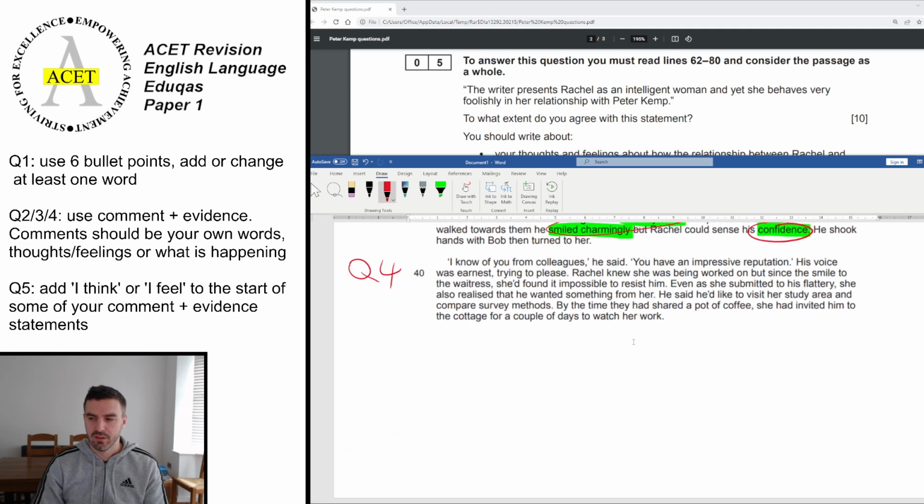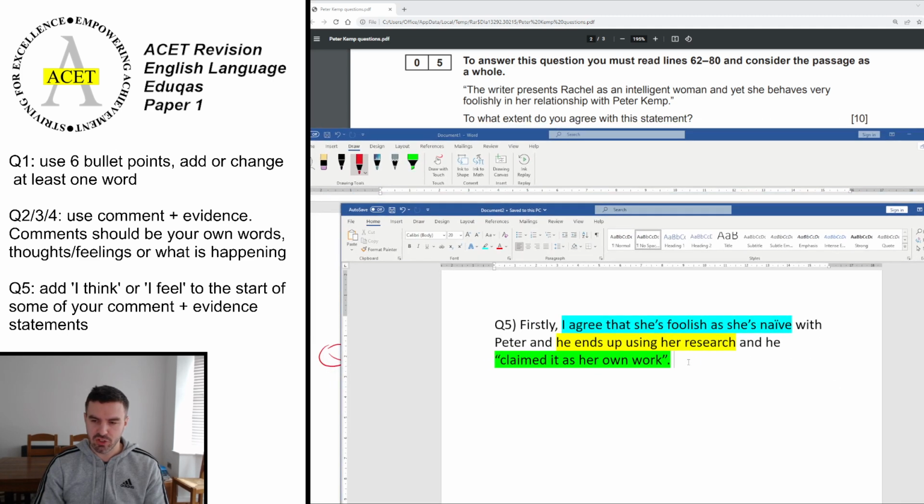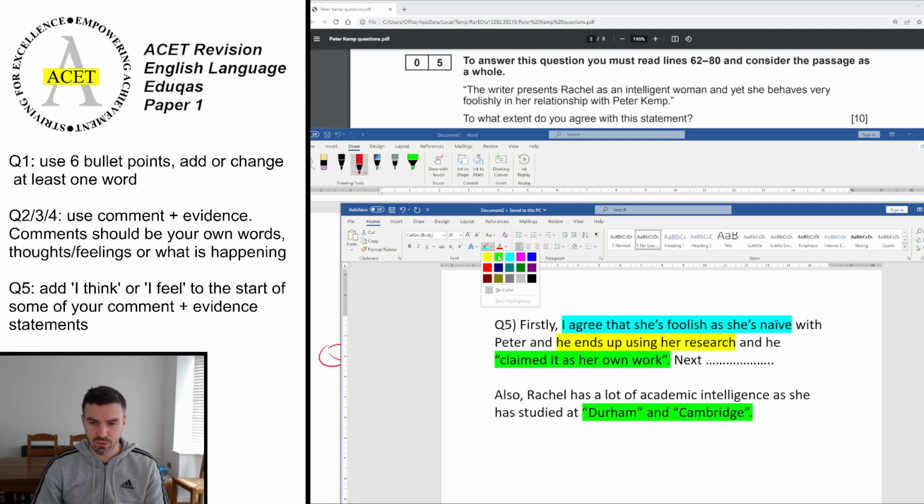Okay. So if we went back to our answer at the bottom, assuming that we've done some more of those, fill in that, you could then say, also, Rachel has a lot of academic intelligence as she has studied at Durham and Cambridge. Now you can see I haven't put the I think and feel on that one because you don't need to do it every time. Just do it for some. Okay, so a lot of academic intelligence would be the comment there.